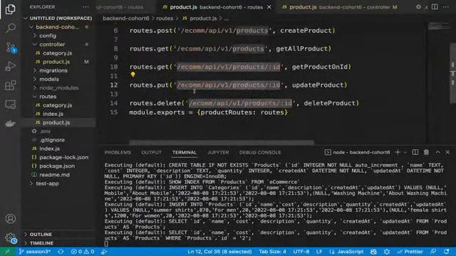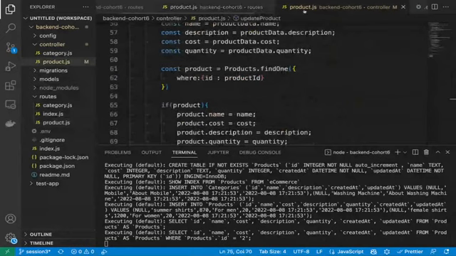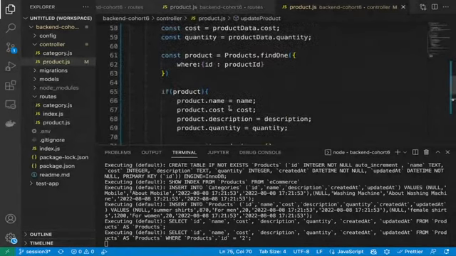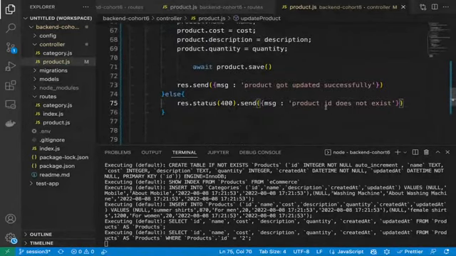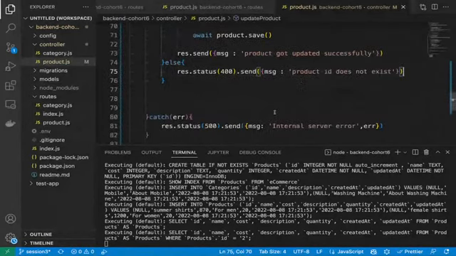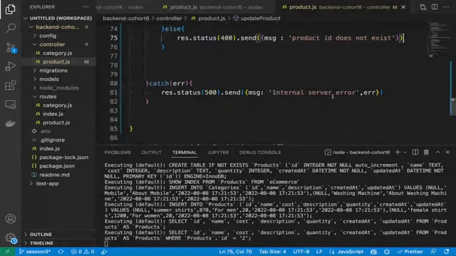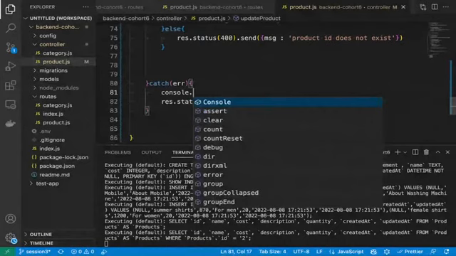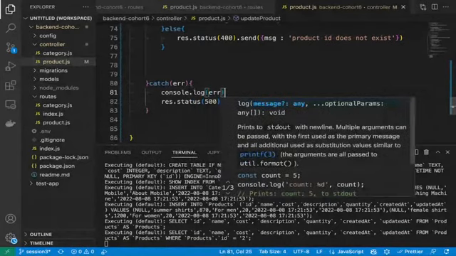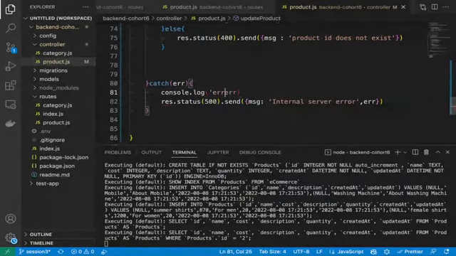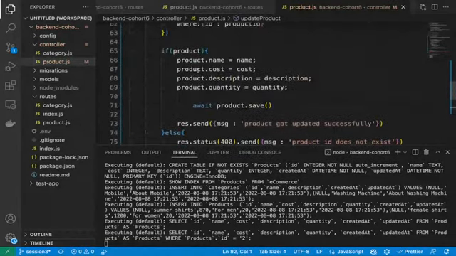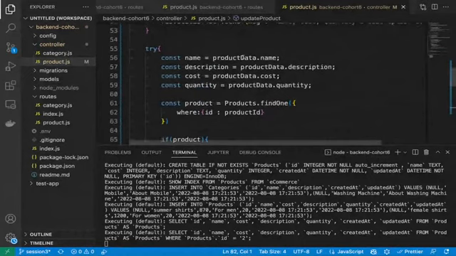So internal server error. This error is definitely coming from here. Okay, so let's put a console log here. Before that, let's check everything. Product data, product data.